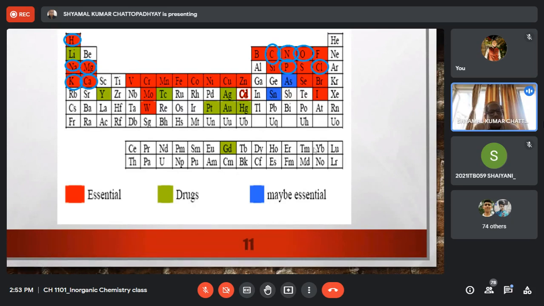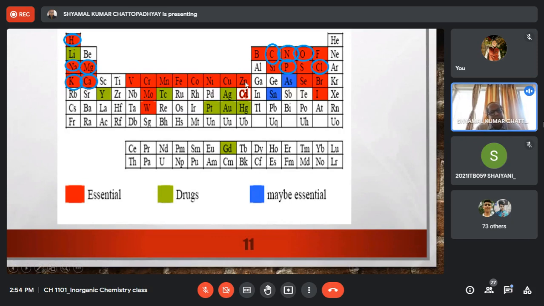Now, before going to the next slide, I would like to draw attention to one particular aspect in this slide, and we shall try to explain it later. If you look at the transition series, this is the first transition series, this is the second transition series, and this is the third transition series. For the first transition series, except scandium and titanium, all elements are essential.